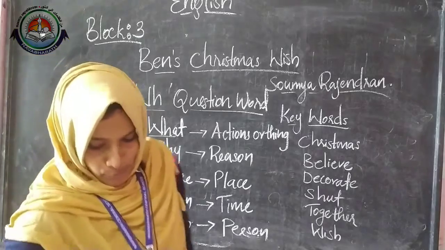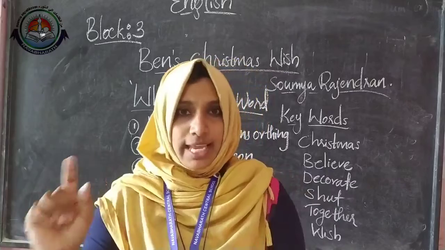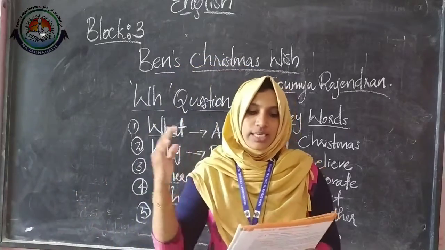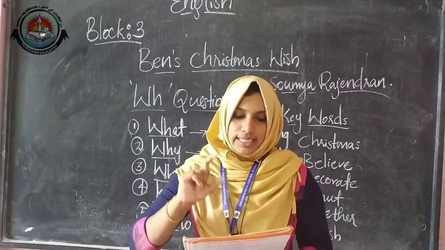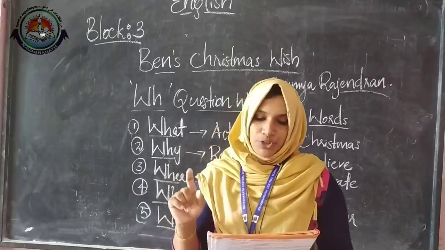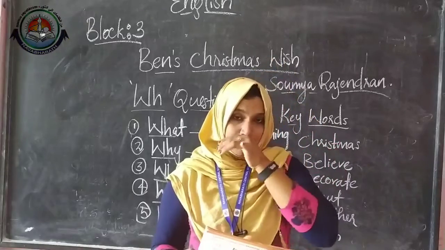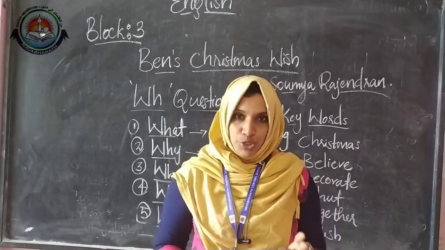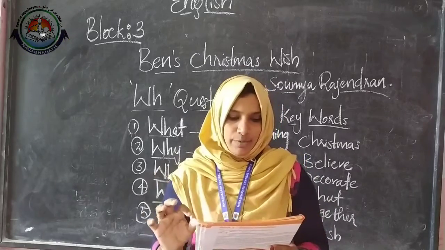So in your workbook, please take out your workbook, page number 21, S1. There you can see asking questions titled. The question is, write 3 questions for each picture. One is done for you. So here, what you have to do? Here you have to frame the question. You have to make the question.